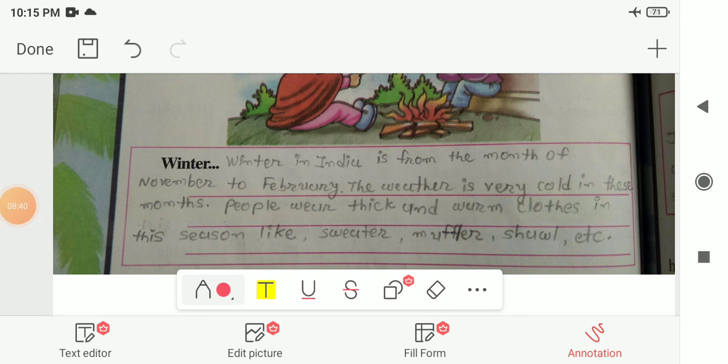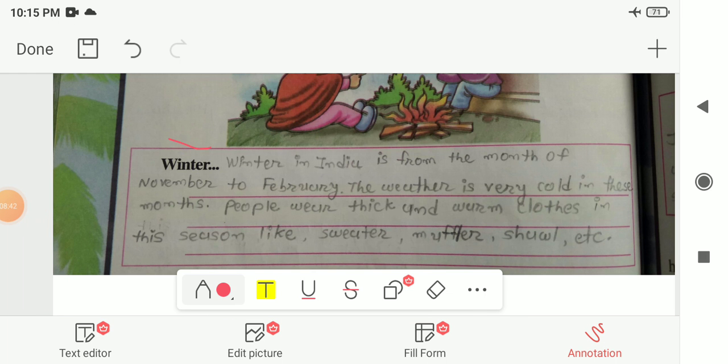Here about the winter season it is given that winter in India is from the month of November to February.